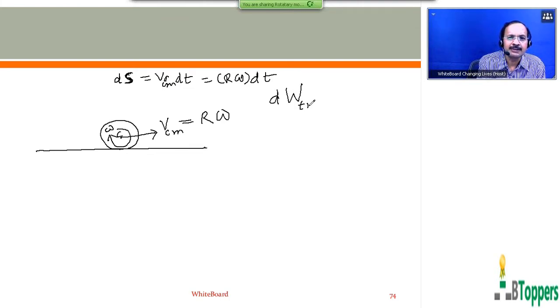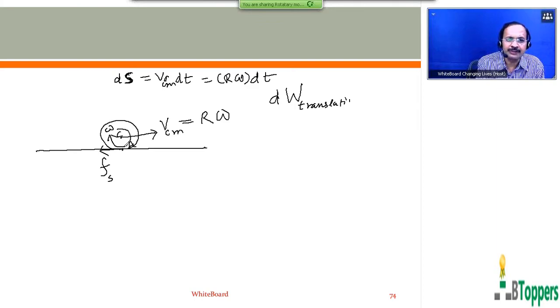So the translational work done by the friction force on the body. The type of friction that exists between the body and the surface on which it rolls, in the case of rolling with no slipping, is the static friction. Because the relative velocity of the bottommost points of the rolling body, which are in contact with the surface, is zero relative to the surface on which it rolls.